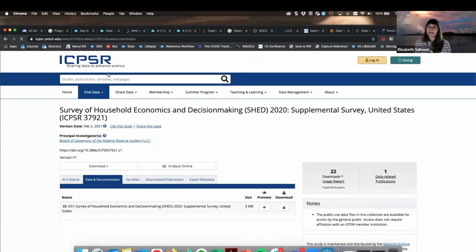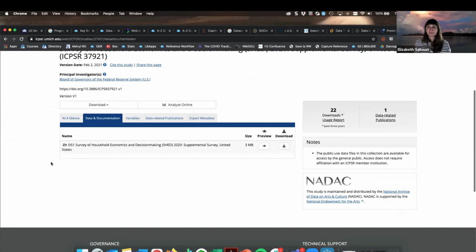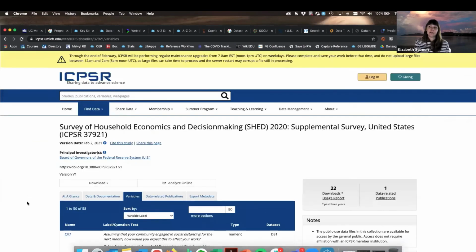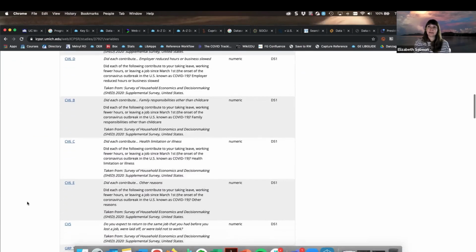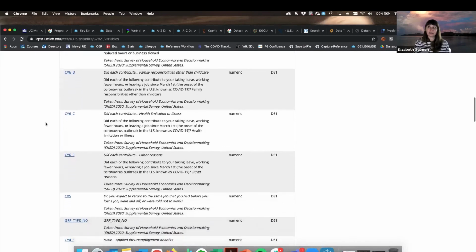So through our data and documentation, I see that I have this file here, then I can get a preview, and this is going to give me my code book and my questionnaire, which can be really helpful. And then I can go ahead and download the data that is associated with this. I can also get a snapshot of the variables that I'm going to see once I download the data, and I am getting some additional information here.